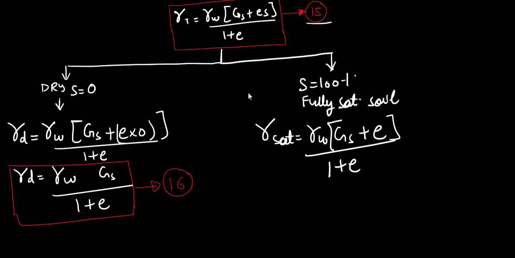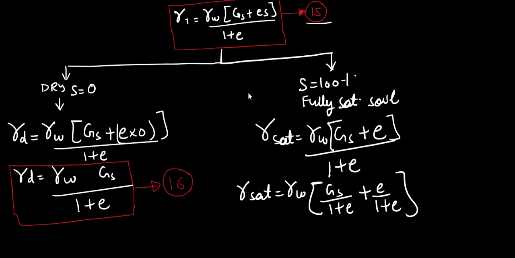Now what I do is I just split the terms, I just expand the terms: Gs upon 1 plus e plus e upon 1 plus e. Now this particular thing, e upon 1 plus e, is nothing but n, porosity n. So my equation will be gamma sat is equal to gamma W times (Gs upon 1 plus e plus n).